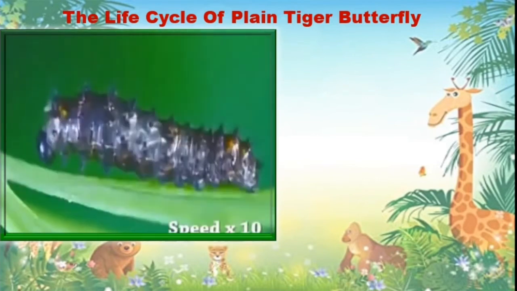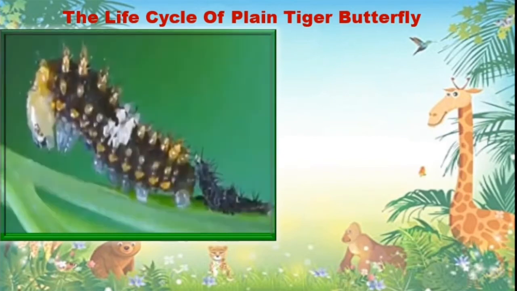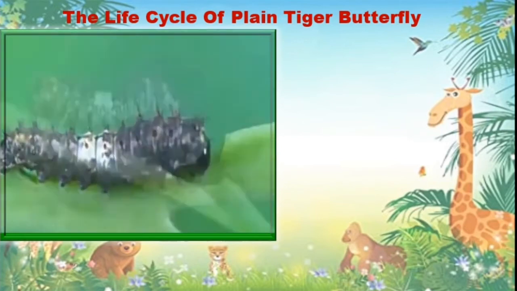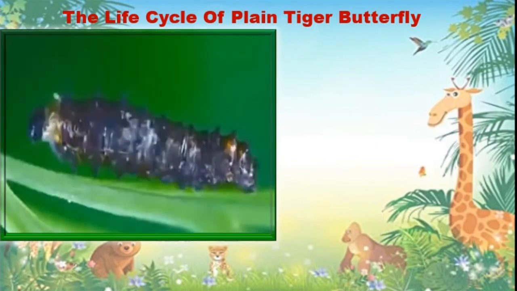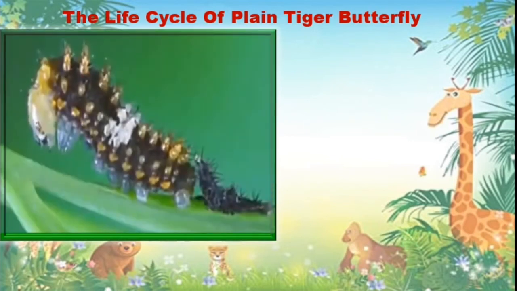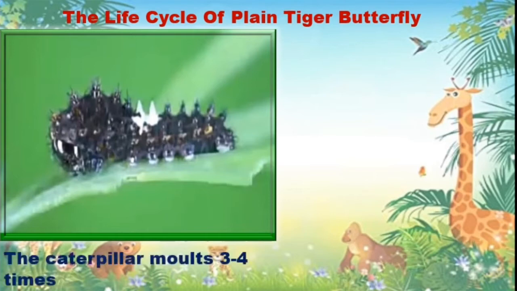The caterpillar molts 3 to 4 times and it forms a pupa or chrysalis. It remains in the chrysalis for 11 to 12 days and does not eat during this stage. In this picture you can see caterpillar changing its shape. Its new loose skin is formed. The caterpillar molts 3 to 4 times.